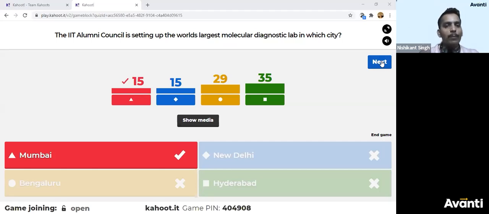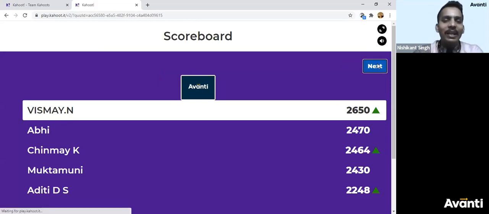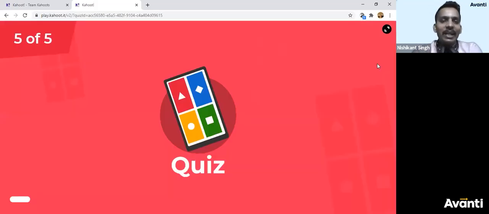It has changed again. Vismay N has moved up. Aditi has stepped in. Very good. Vismay is again nailing it. It seems like Vismay will win today also. Vismay was not even in the top 5 and then he suddenly comes on the top. I don't know how, Vismay. Chinmay Kulkarni, welcome.